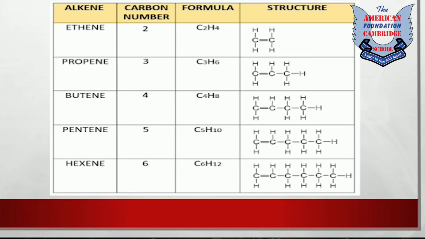Now in this picture, you can see the first 5 alkenes written along with their number of carbon atoms and their molecular and structural formula. For instance, you can see ethene, propene, butene, pentene and hexene. All these alkenes have a double covalent bond present in their structure, as you can see in the last column. And this double covalent bond is present between carbon-carbon atoms. Always remember, the double covalent bond present in the alkene family is always between carbon and carbon atoms.